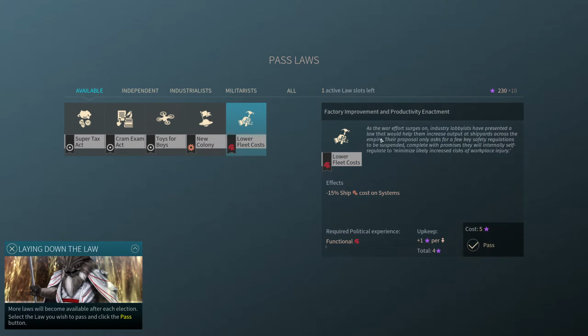Lower fleet costs. As the war effort surges on, industry lobbyists have presented a law that would help them increase output at shipyards across the empire. Their proposal only asks for a few key safety regulations to be suspended, complete with promises they will internally self-regulate to minimize likely increased risks of workplace injury.